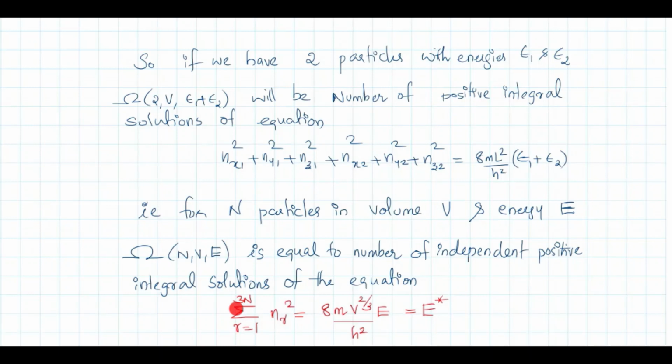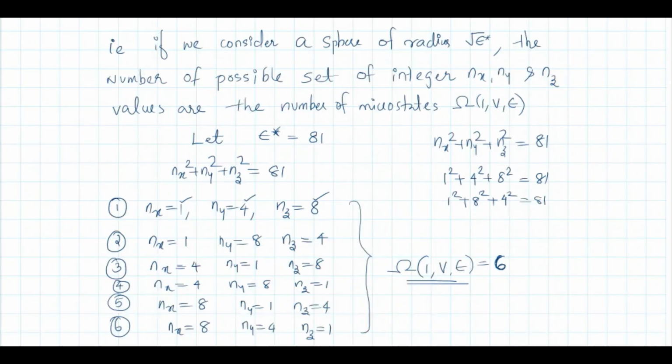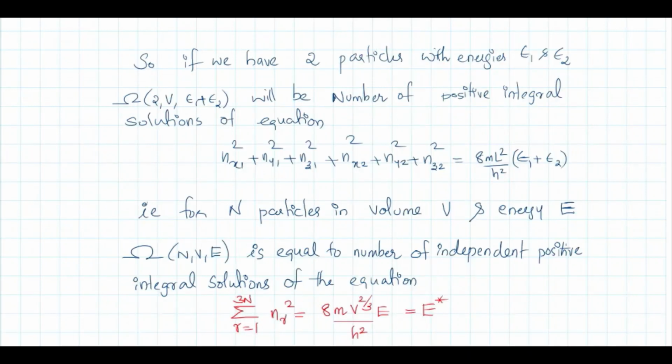What will the equation be? Sigma r is equal to 1 to 3n. How many terms will the summation go up to? 3n. When there is a single particle there are 3 terms: nx square plus ny square plus nz square. If you have 2 particles, there are 6 terms, 2 into 3. If you have 3 particles, there will be 9 terms, 3 into 3. If you have n particles, there will be 3n terms. Sigma r is equal to 1 to 3n nr square equal to 8m V raised to 2 by 3. What is V raised to 2 by 3?